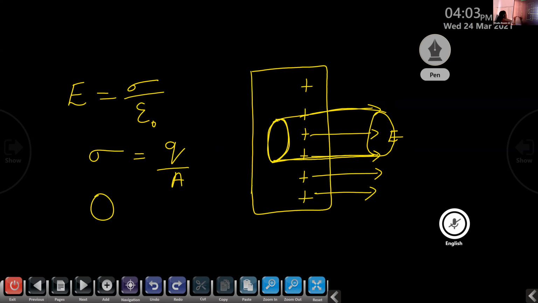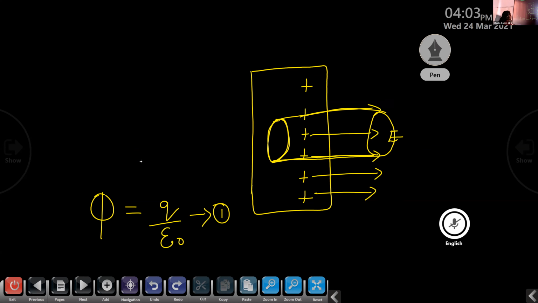According to Gauss's law, what is the equation for electric flux phi? Phi is equal to Q by epsilon 0. The electric flux is given by Gauss's law. It is 1 by epsilon 0 times the net charge enclosed by the surface, right? Here the charge is surface charge, so we can write phi is equal to sigma A divided by epsilon 0. This is our equation number 1.